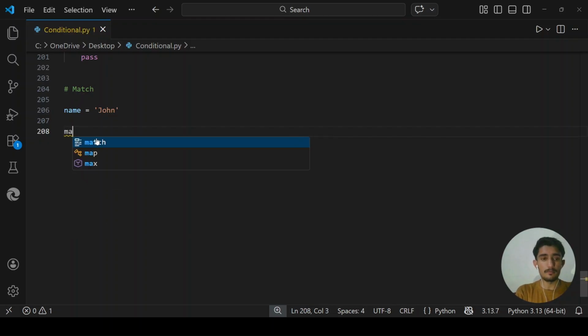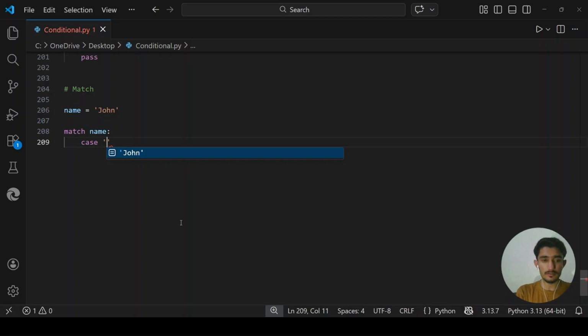Match is a keyword of Python, and we will use it. What do we want to match? We want to match this name. So match name, colon, then we press enter. The four spaces will be indented. So there is a case, which is, if his name is Vic,